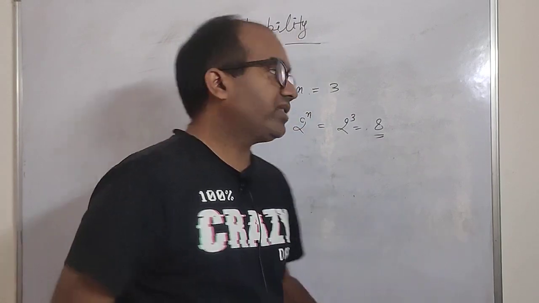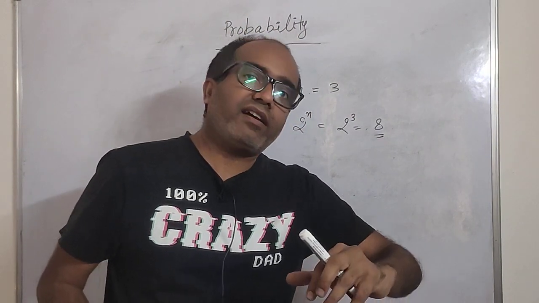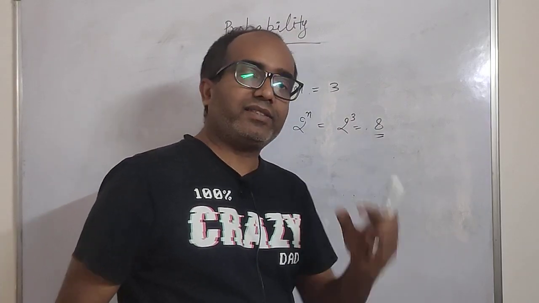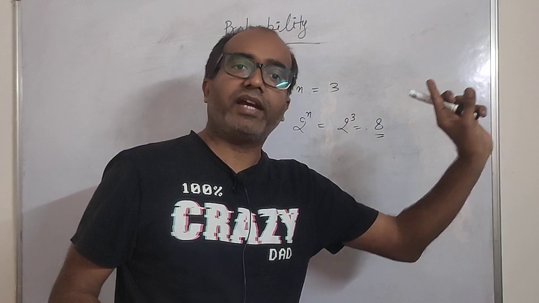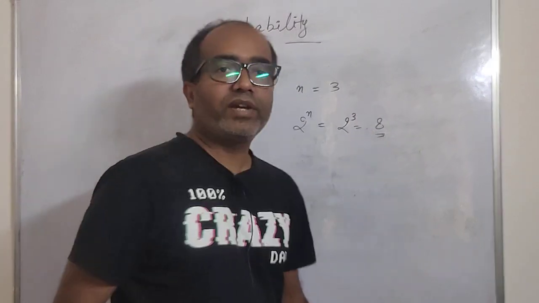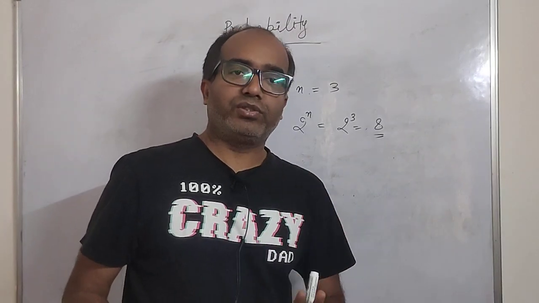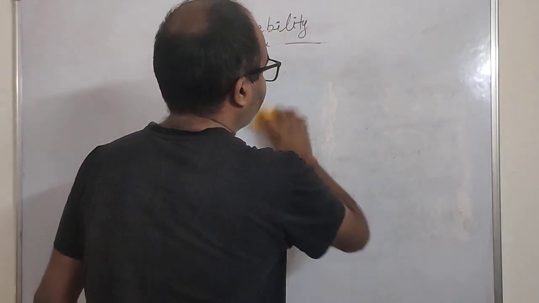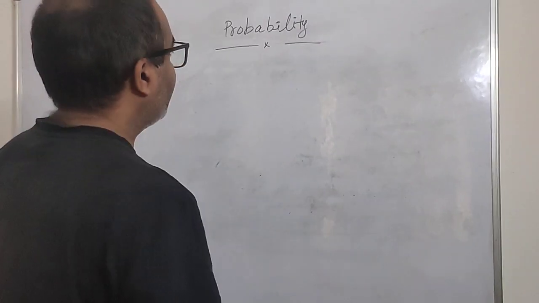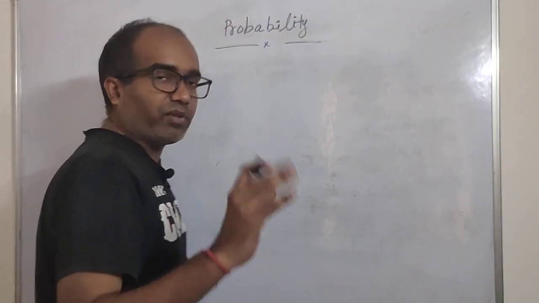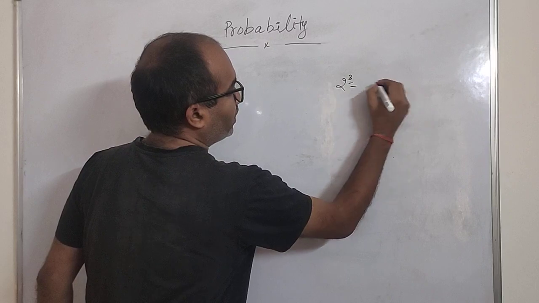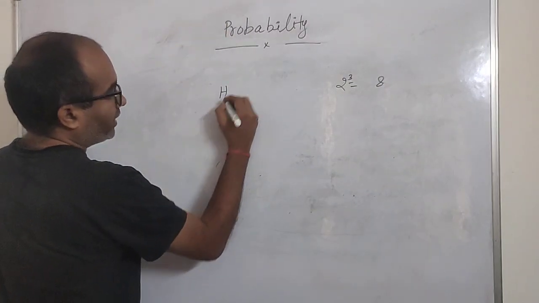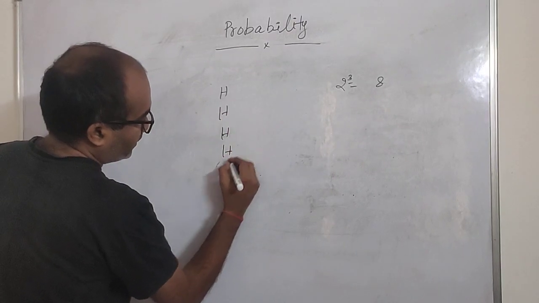For any experiment where you have n chances, those chances are put here as 2 raised to the power n. N is the number of chances, and then you get the total possibilities. So there are 8 possibilities. How can we get those 8 possibilities? The simple formula is 2 raised to the power 3 is equal to 8. Take half of this 8, which is 4. Now do this: 4 times H and 4 times T.